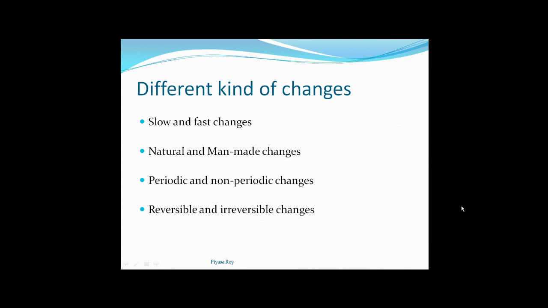Cooking of food is an irreversible change. Or burning a piece of paper: once the paper turns to ash after burning, the ash cannot be converted back to paper, so it's an irreversible change. So these are the different kinds of changes.